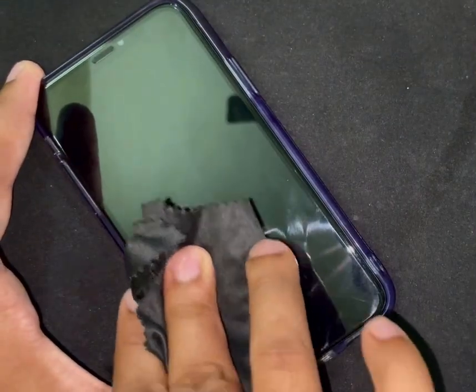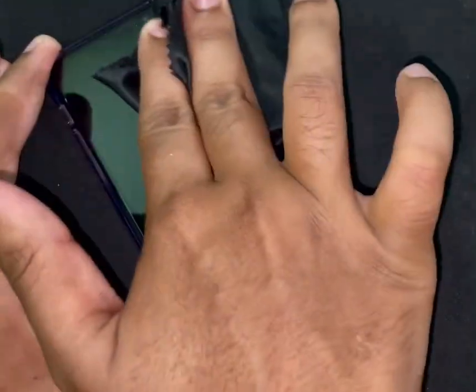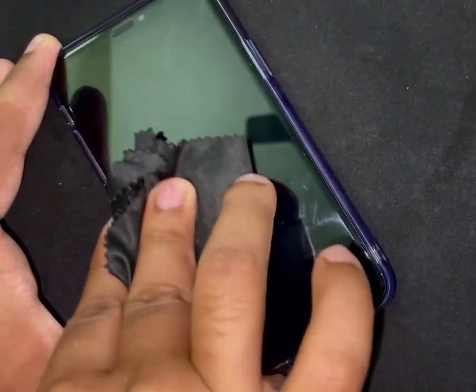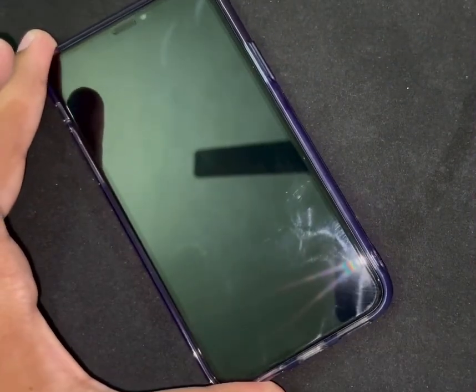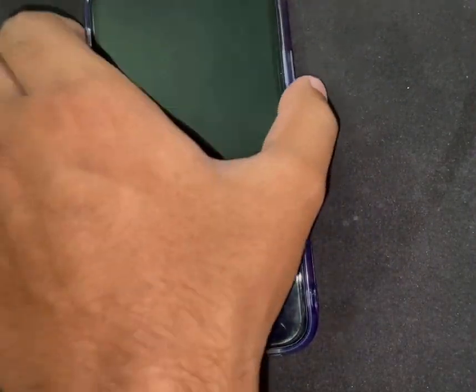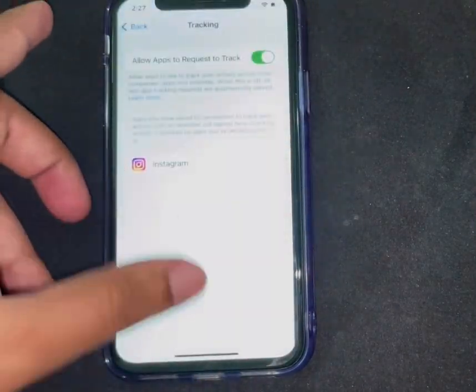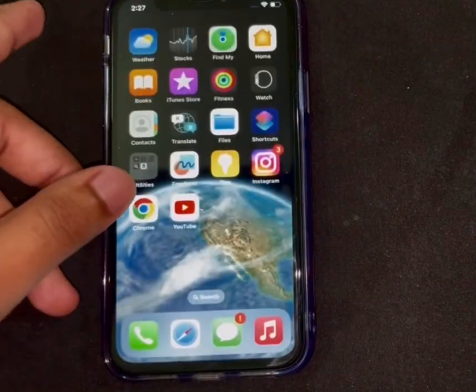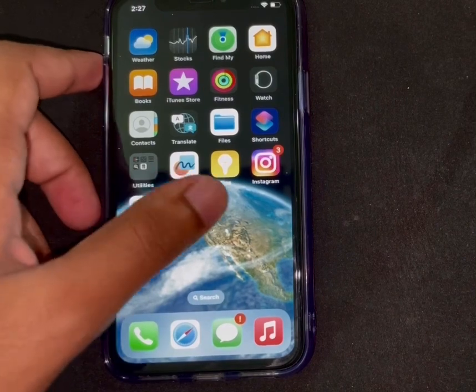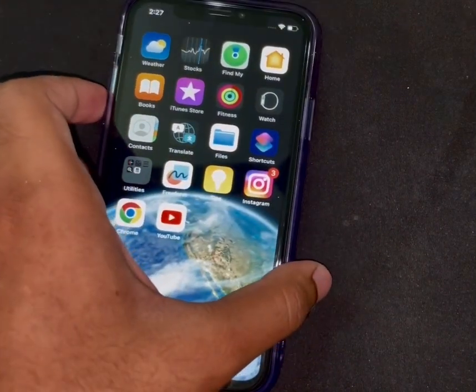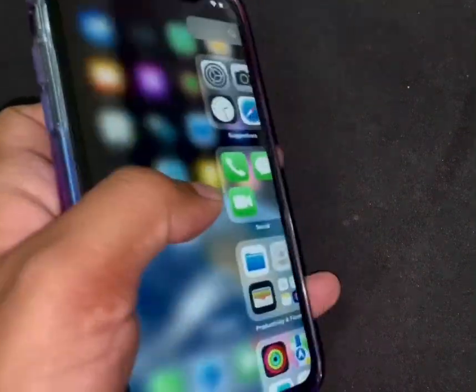Sometimes the dirty screen is the main cause of this ghost touch issue. So I recommend you clean your smartphone screen regularly. If this works then good. If this doesn't, then there is another solution, that's force reboot.